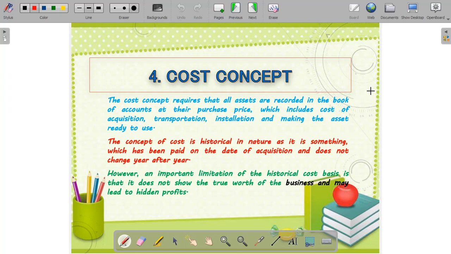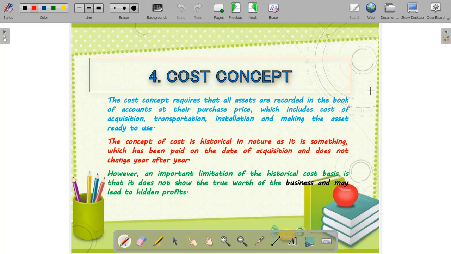And purchase price includes the cost of acquisition, the cost at which we have acquired that asset, transportation, carriage inward, installation charges, and making the asset ready to use. So all these charges, all these expenses are included in the purchase price of the asset, and then the asset has to be recorded at that price.